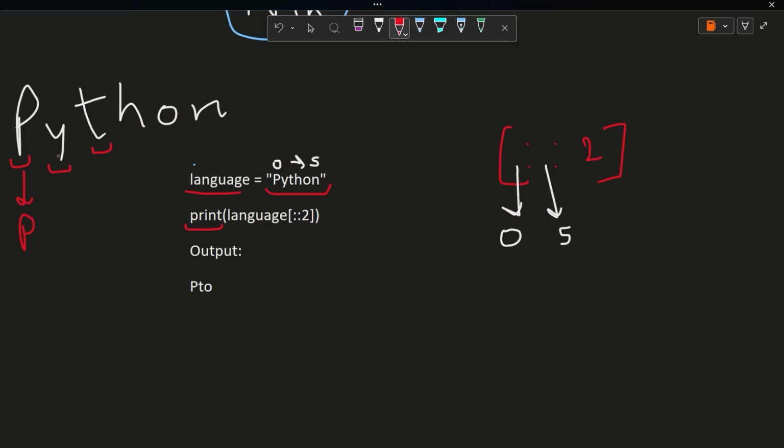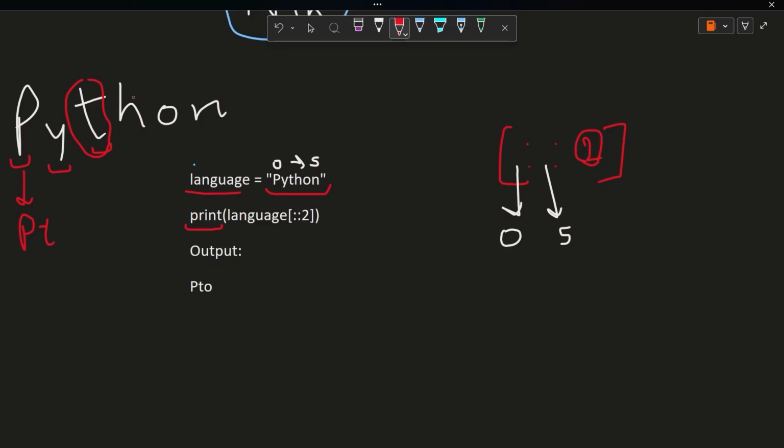So we will skip one value. We need to go to the second value after the specific character. So P we have printed. We need to go to the second value after P. The second value after P is T. So T will be printed. We will write T here.